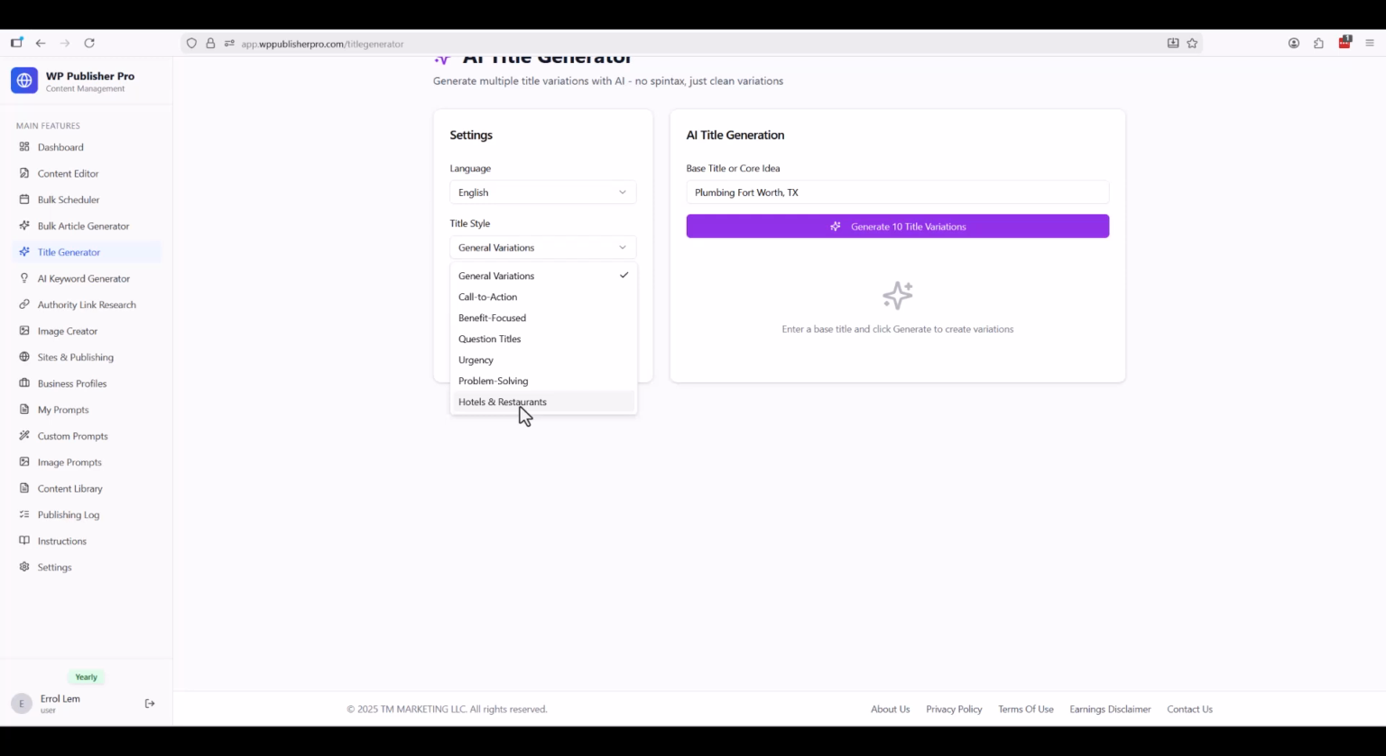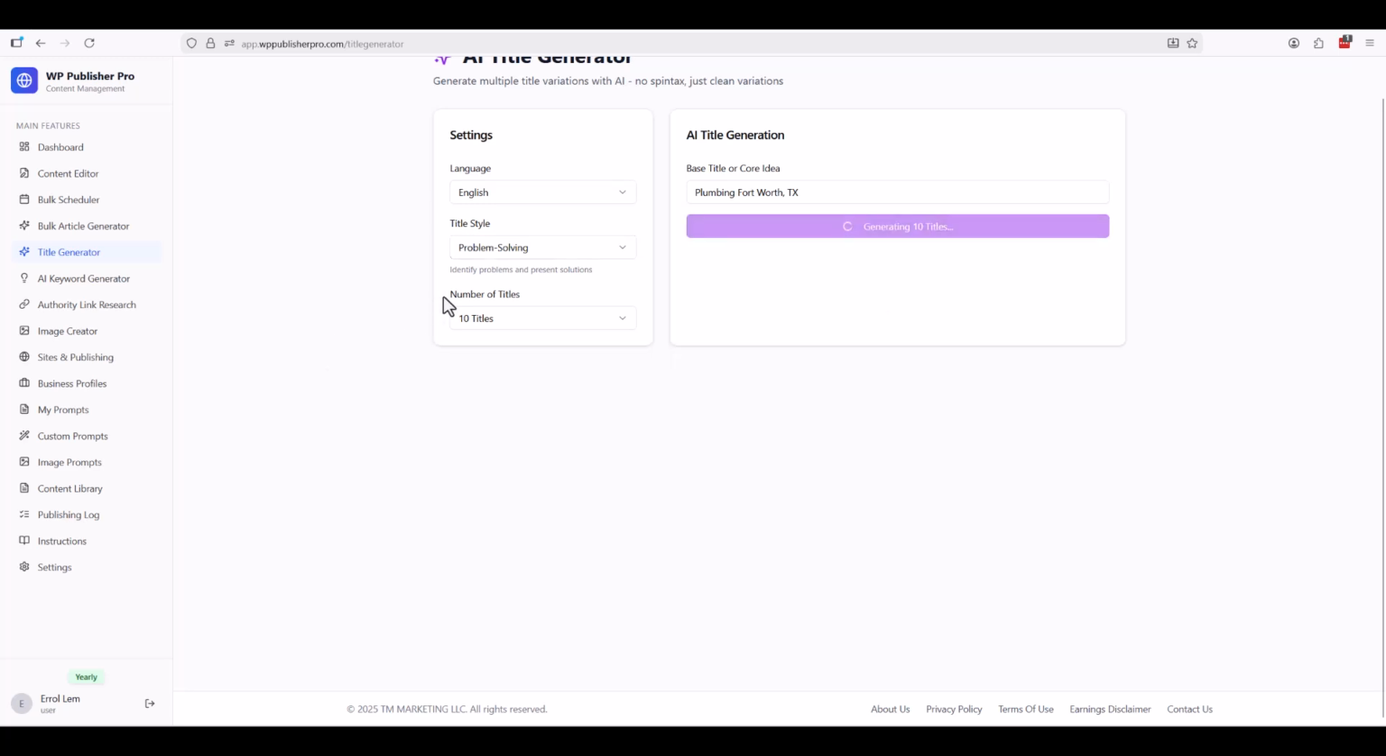It's based on analyzing a lot of titles for hotels and restaurants. So there will come more in this title style, but for now we only have hotels and restaurants. This is in a way broad, but it's already going to give you some good titles. So what I'm going to do is generate 10 variation titles. You can choose between 10, 25, 50, 100.